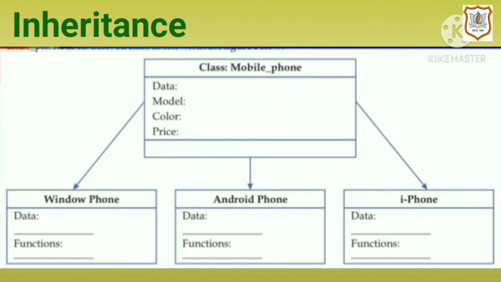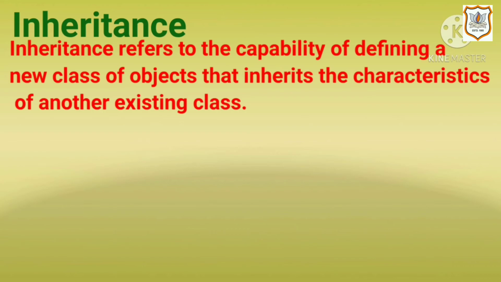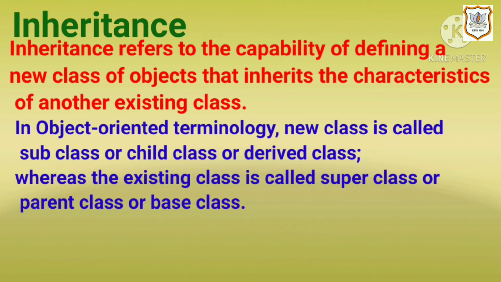Another example of inheritance is mobile phone. All the attributes and methods of class mobile phone are applicable to Windows phone, Android phone and iPhone. Inheritance refers to the capability of defining a new class of objects that inherits the characteristics of another existing class. In object-oriented terminology, the new class is called subclass or child class or derived class, whereas the existing class is called superclass or parent class or base class.